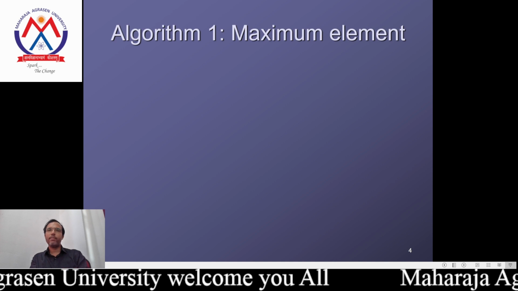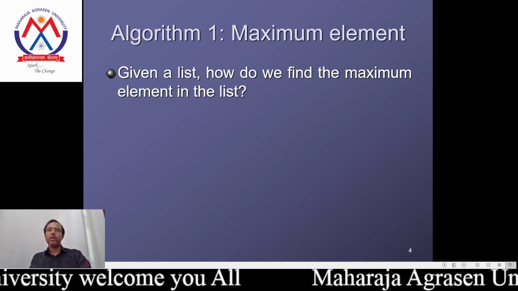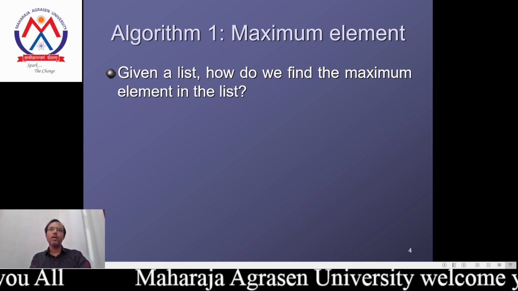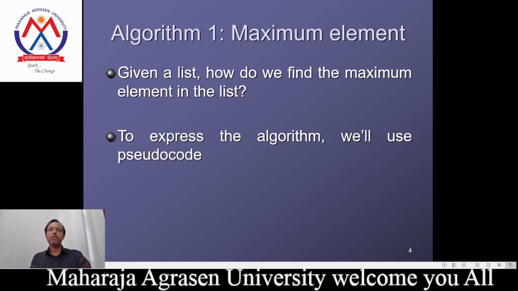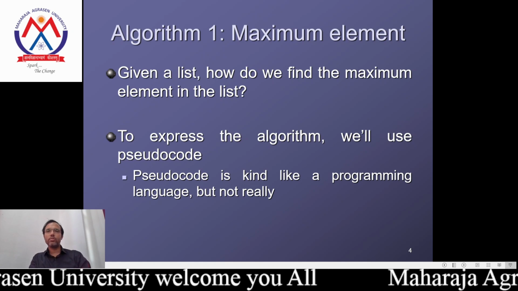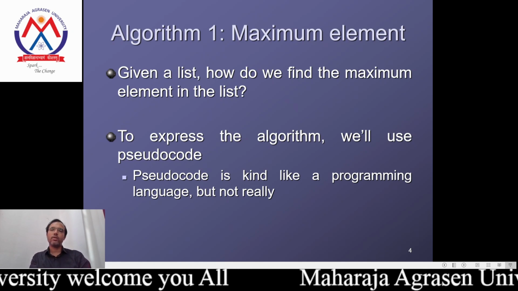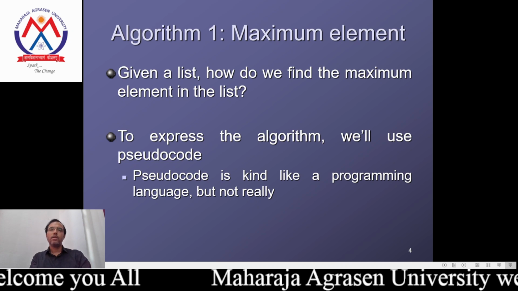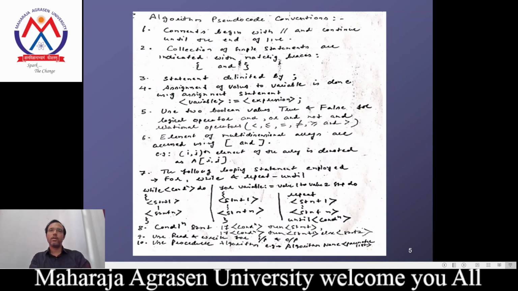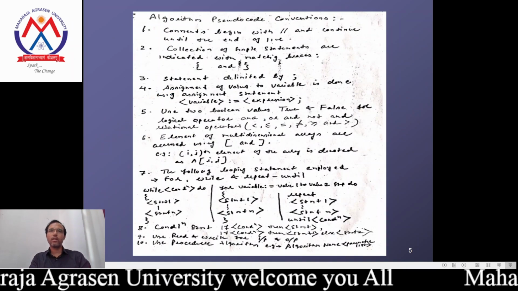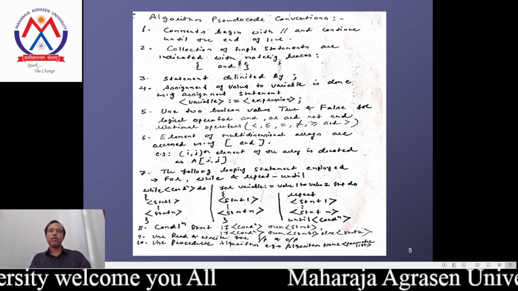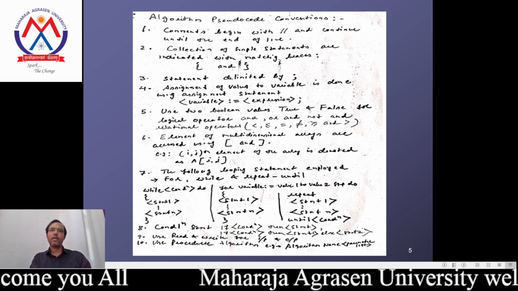The maximum element, for example: given a list, how do we find the maximum element in the list? In that case, to express the algorithm, we will use pseudocode. And what is pseudocode? Pseudocode is kind of like a programming language, but not really. We just explain the terms of how we can incorporate them in programming. These are some conventions we use in algorithm pseudocode. Normally the following conventions can be considered.